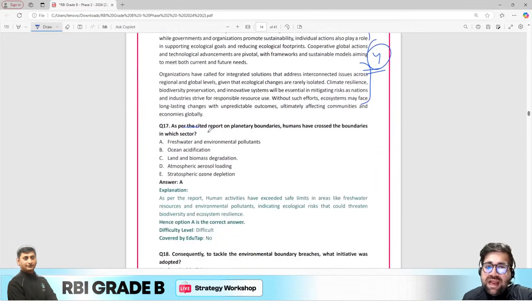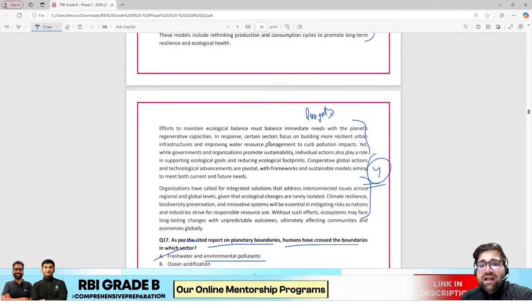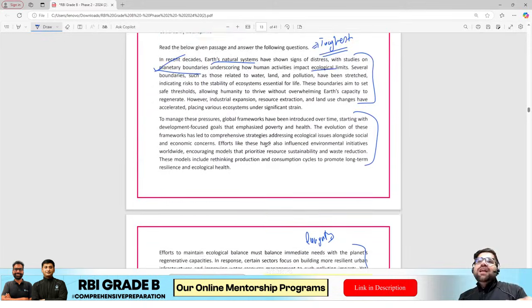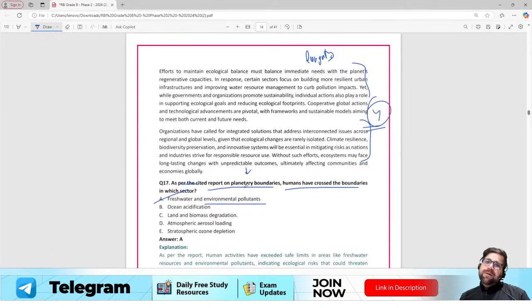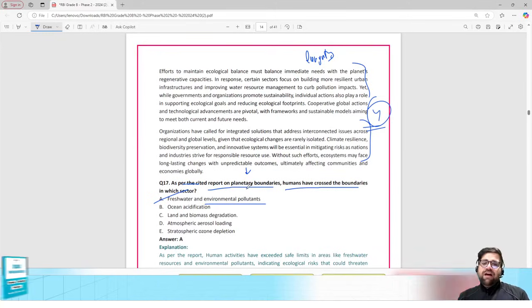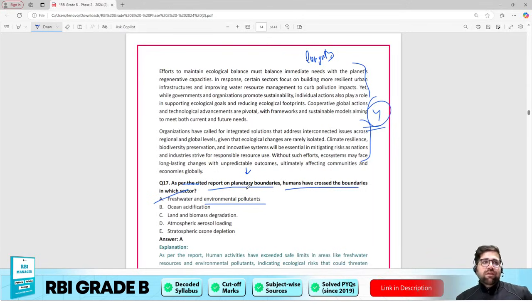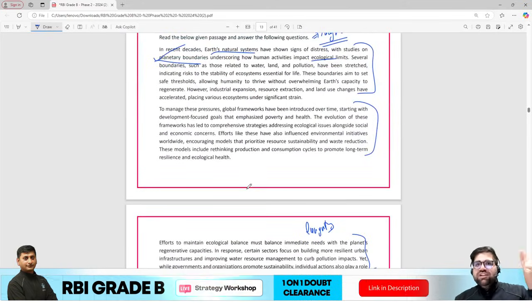Now, as per the cited report on planetary boundaries, humans have caused the boundaries to be crossed in which particular sector? In fresh water and environmental pollutants. Now, this answer you cannot directly relate to the passage. You will have to read the report on planetary boundaries. You have to read this particular report, then only you can answer it. But even if you read the passage, you can get a slight idea of what the question is speaking about.